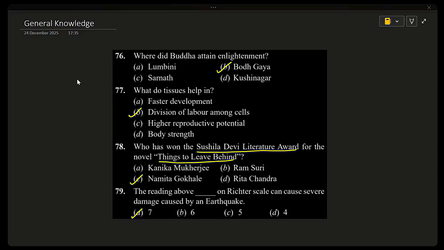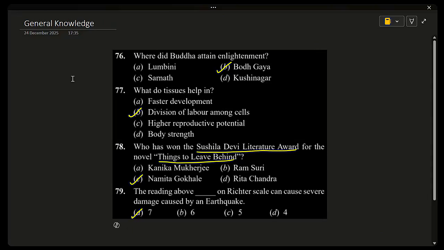Other options: 6 causes damage but usually not severe everywhere. 5 is moderate shaking and 4 is light shaking, usually little damage. So the key point is the higher the Richter scale number, the stronger and more dangerous the earthquake is.